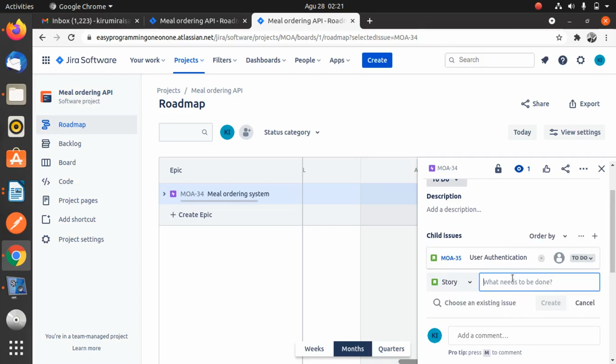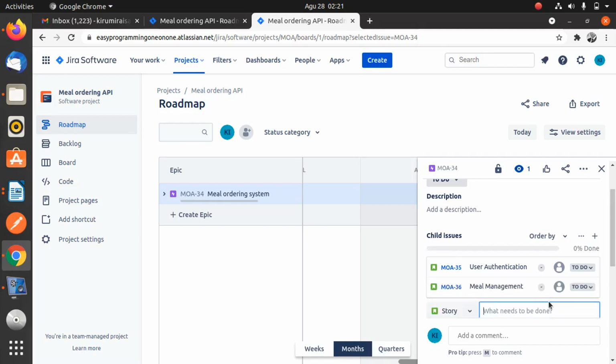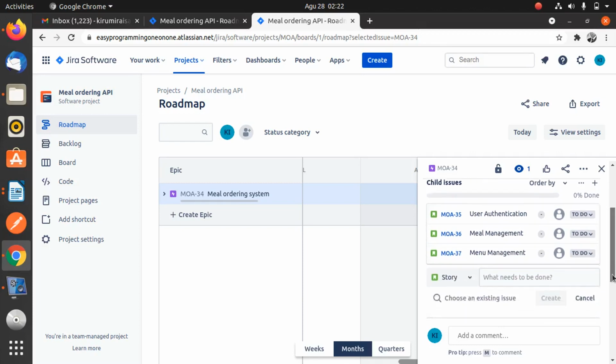Now the second story is going to be mail management. And after managing the mail, we must manage the menu. So our third story is going to be menu management.